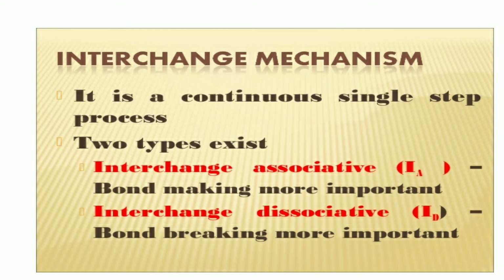Second, interchange dissociative, that is ID. In this case, bond breaking is more important than bond making. That's why it is called interchange dissociative.